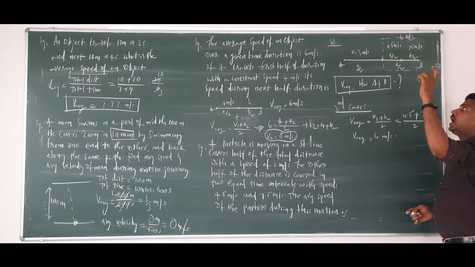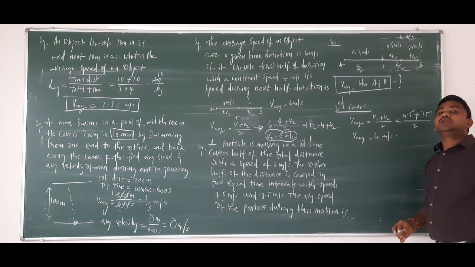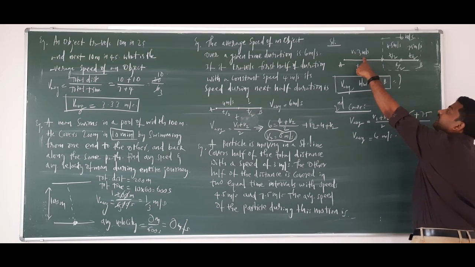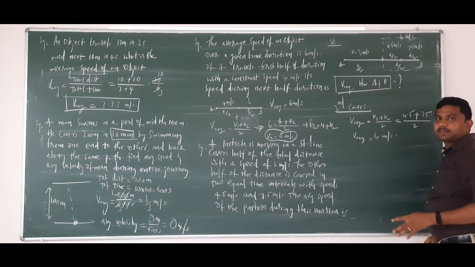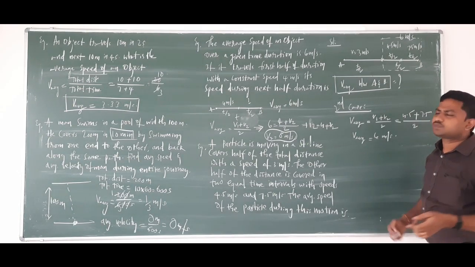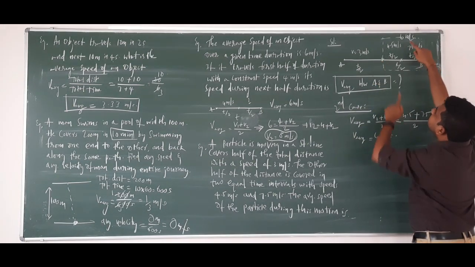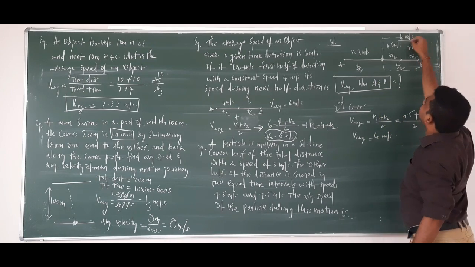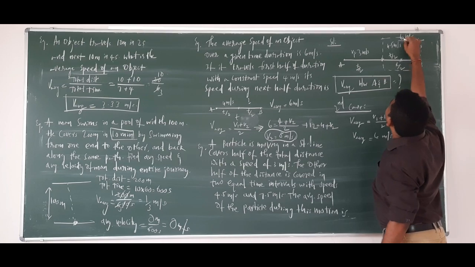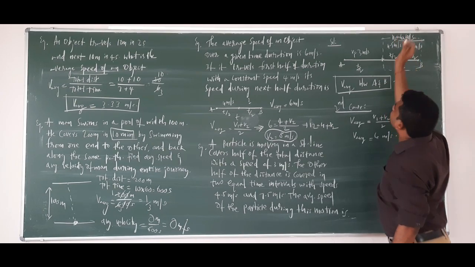And the total distance is divided into two halves, and the body is moving with the velocity 3 meters per second in the first half. And with what constant speed is the body moving in the second half? 6 meters per second, right? Just now we have found. So you can say it is V1 and you can say it is V2.